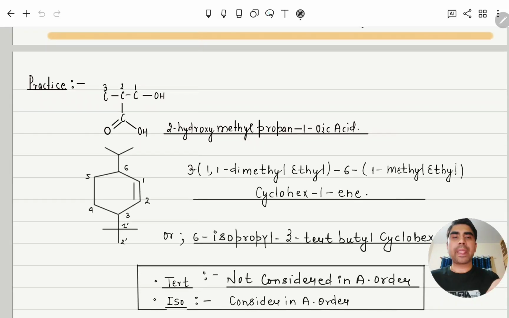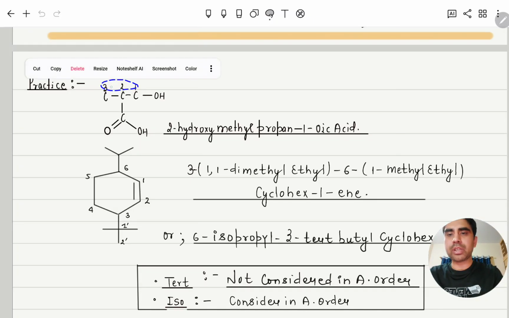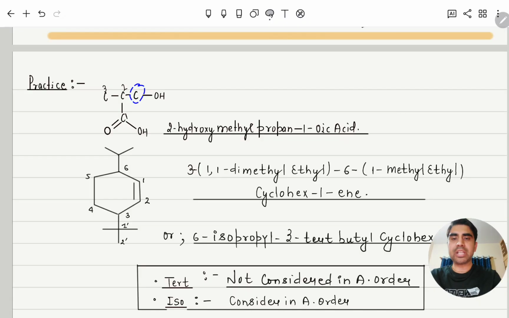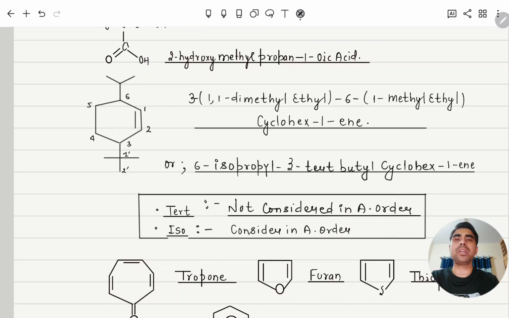So here you can see that this one is the carboxylic acid, so this is our main chain. Here you can see that instead of this, we can do it this way. So here this is the main chain. So 1, 2, 3, so it is coming as 2-hydroxy and methyl. So 2-hydroxymethylpropanoic acid. Okay, a little bit interesting, that's why I considered it in the examples.